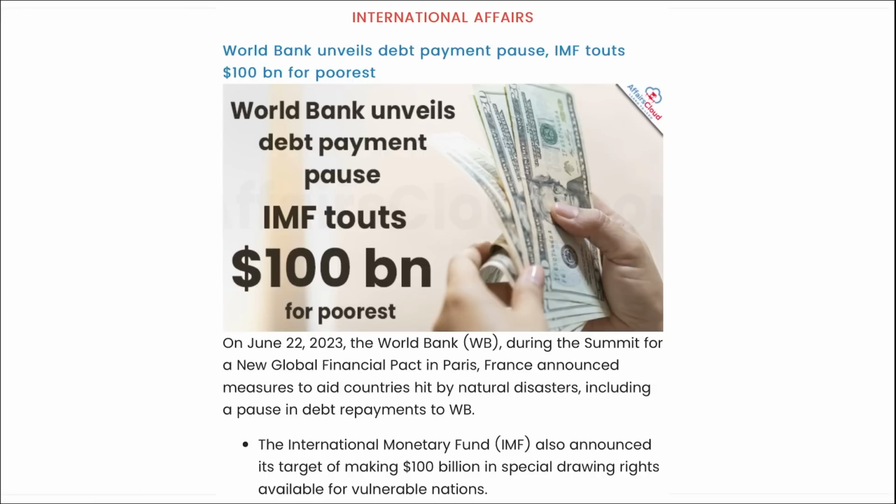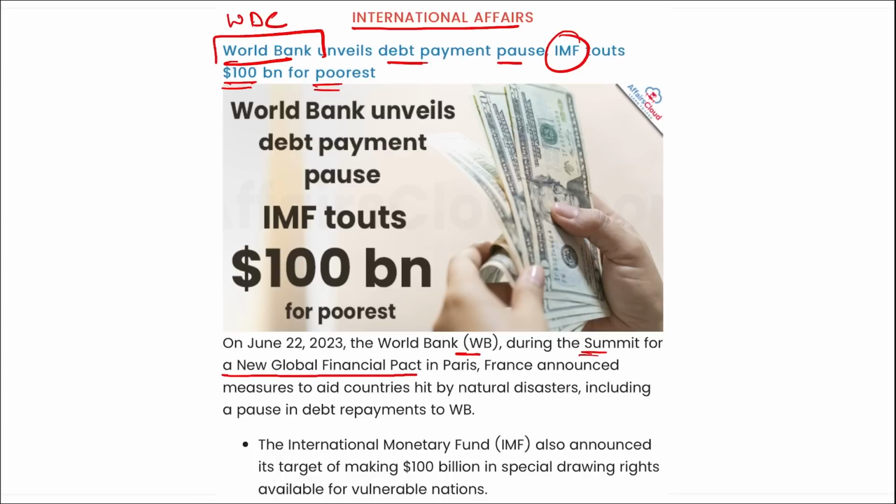Next is World Bank. If we are talking about international affairs, the World Bank, headquartered in Washington DC, has unveiled a debt payment pause, and the IMF has touted $100 billion for the poorest. I repeat, the World Bank, during the summit for the new global financial pact in Paris, announced measures to aid countries that are hit by natural disasters, including a pause on the debt repayments to the World Bank. The IMF also announced its target of making $100 billion in special drawing rights available for the vulnerable nations.